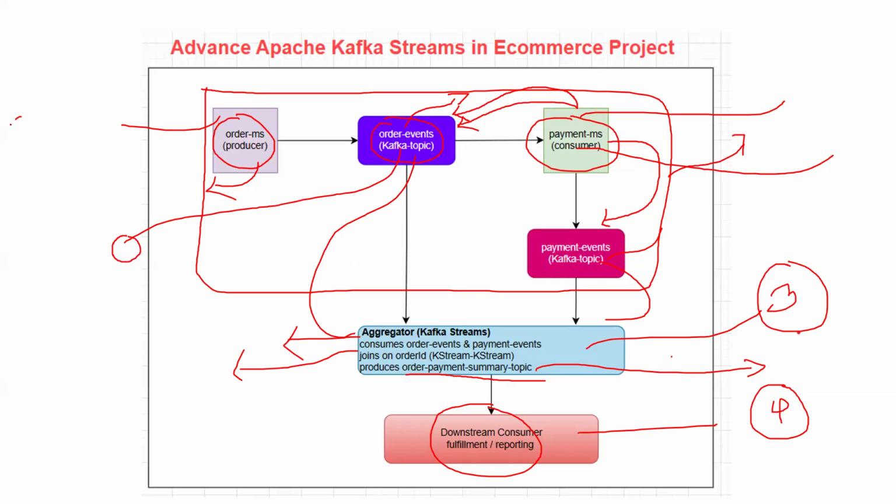Now this is order information, this is payment information. Both I can send as data to another topic. This is called streams we can perform. By using Kafka Streams, real-time data, I will merge these two. Then I will publish to another order summary topic, with order information and payment information.